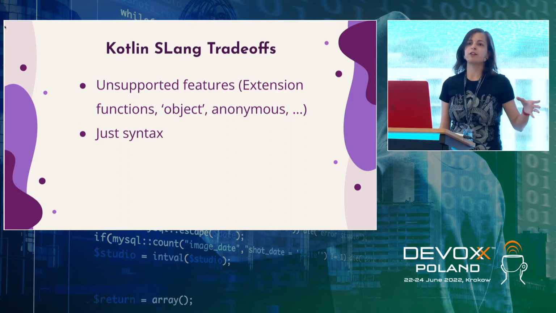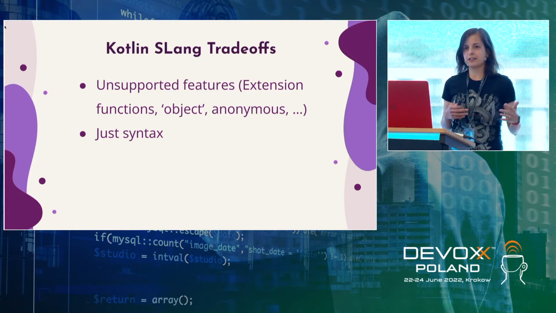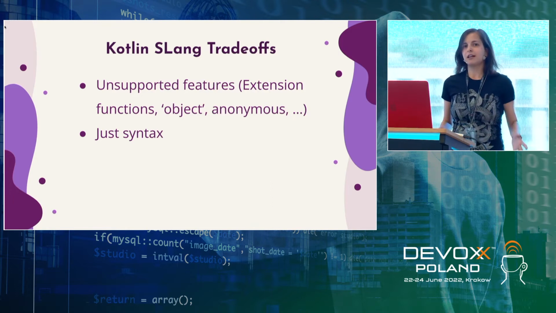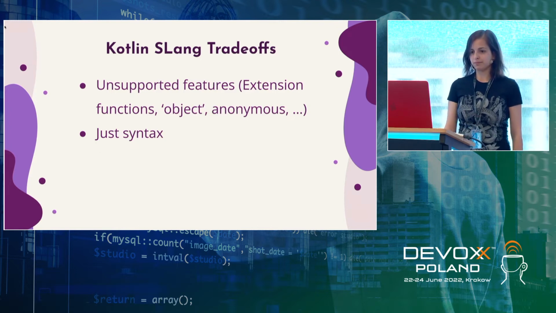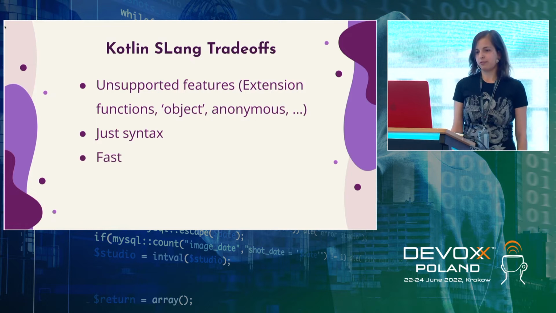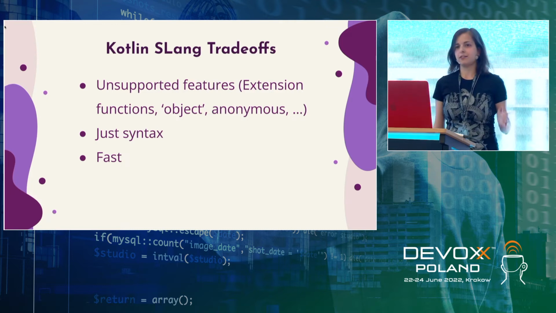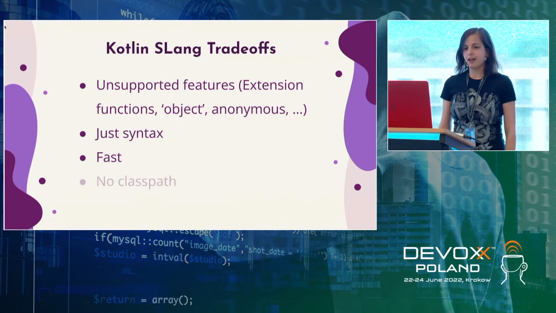It means that we can only report if your structure of the code is wrong, or nice, not nice, or if your names are not, or line length is not correct. But that's not enough. That's not advanced bugs, so it was not really that cool. But there was one good point. It was fast. Because as we don't need semantic, it was really fast, and our users were really happy to have the fast analysis. And there were no dependency on the class path.